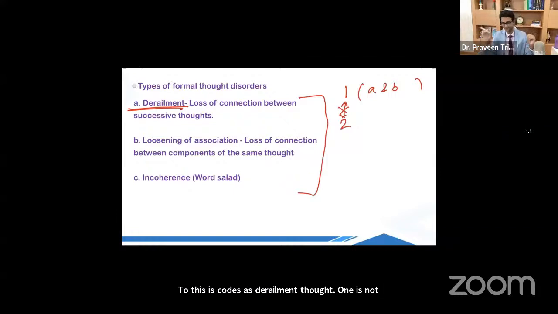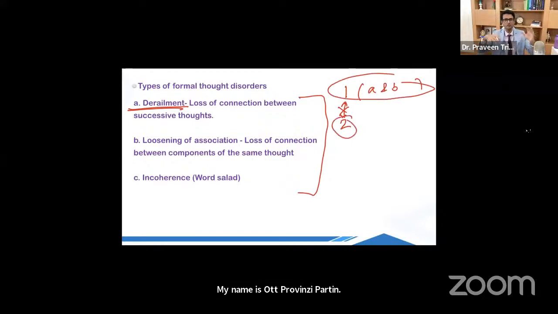For example, if I say, my name is Praveen Tripathi and I am a doctor, Beijing is the capital of China. My name is Dr. Praveen Tripathi and I am a doctor, that is thought 1. Beijing is the capital of China. There is no correlation between the two. So this is derailment. Thought 1 is not connected to thought 2.